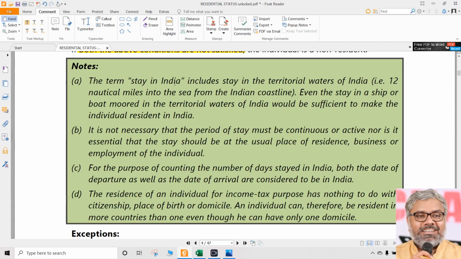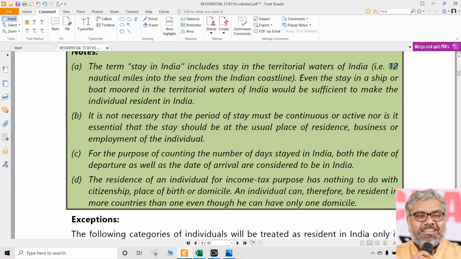The term stay in India here, we are talking about the person should stay in India, he should have been in India, includes stay in the territorial waters also. We know this already. Why? Because India includes territorial waters of India. We know the definition of India already is inclusive of territorial waters. And what is territorial waters? That also we discussed earlier, that is 12 nautical miles into the sea from the Indian coastline.